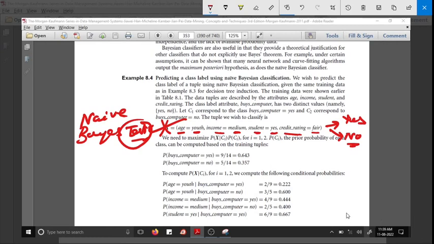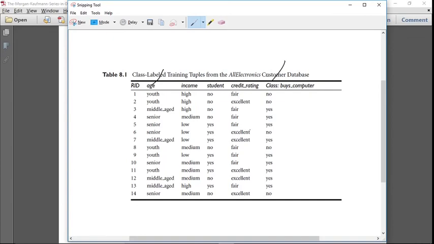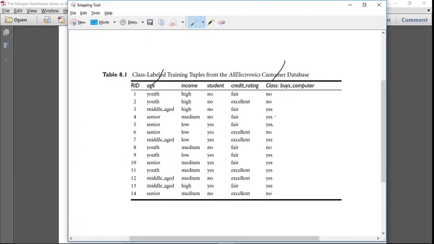So using this naive Bayes classification, first you have to compute the prior probability, the prior probability for the positive class and for the negative class. Very simple. You see how many positive instances there are: 1, 2, 3, 4, 5, 6, 7, 8, sorry, 9 instances. Total there are 14 instances.